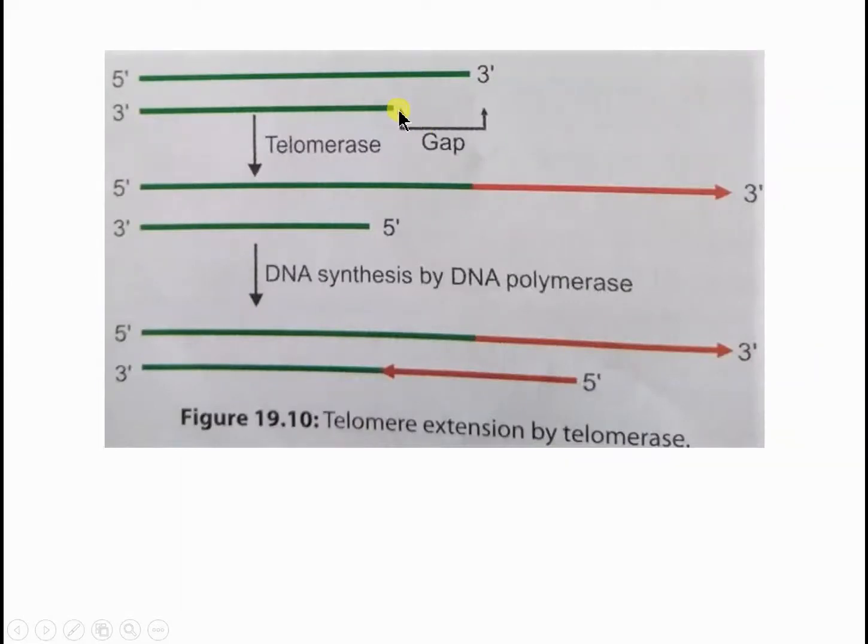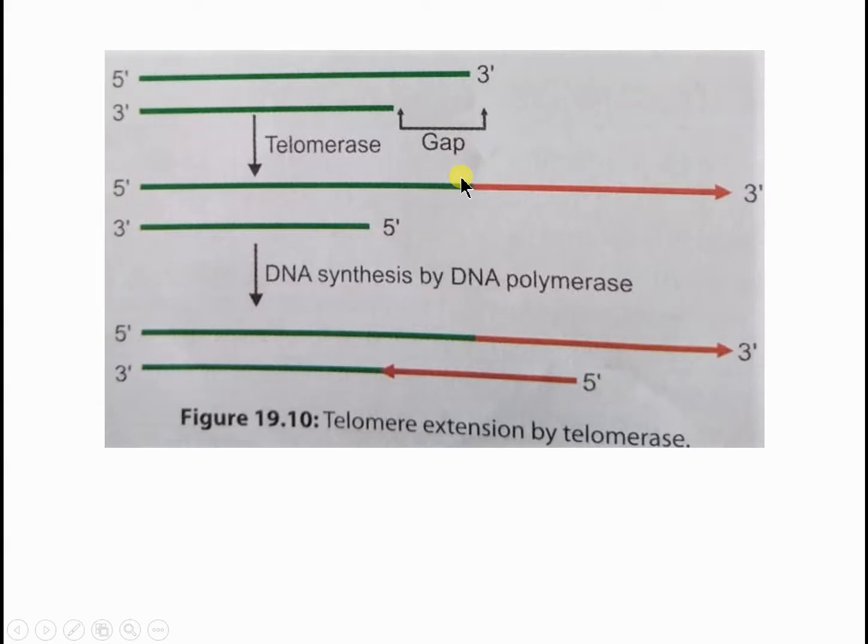Suppose here is the parental DNA and this is the daughter DNA. Because of the end replication problem, the 3 prime end of the parental strand cannot be copied into the daughter cell. So how can this gap be synthesized?